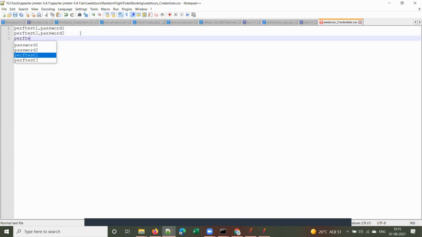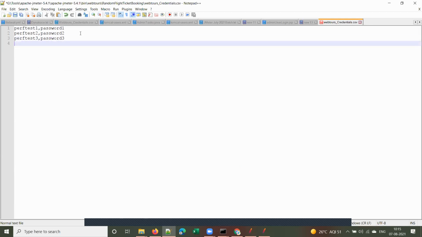I'm removing this; I don't want to parameterize all those in this case. Not required as this is a sample application, but in real time, you may need to parameterize.